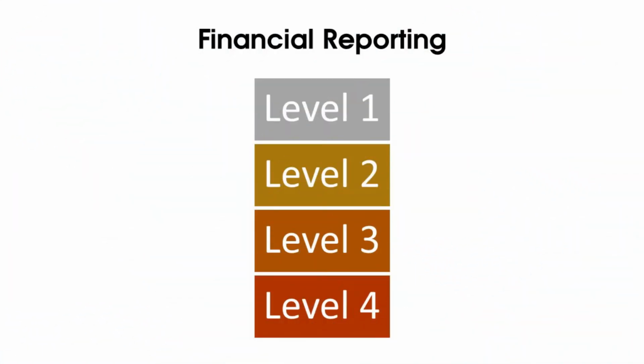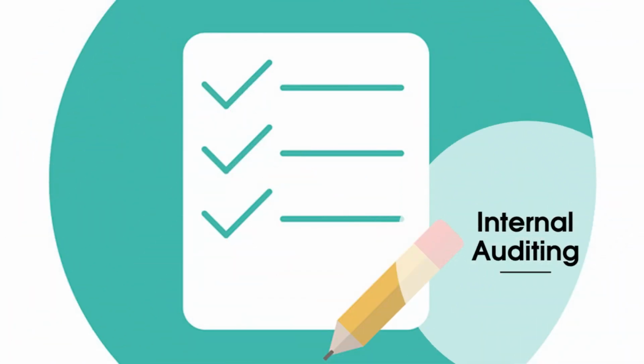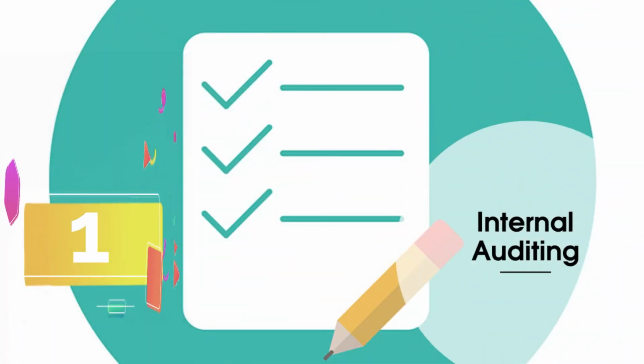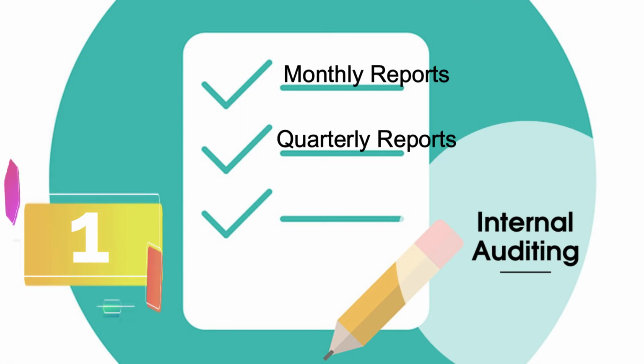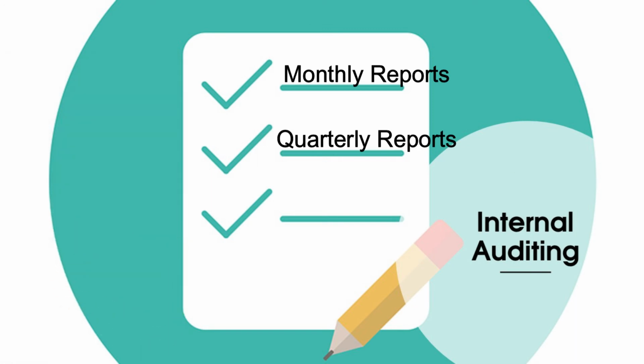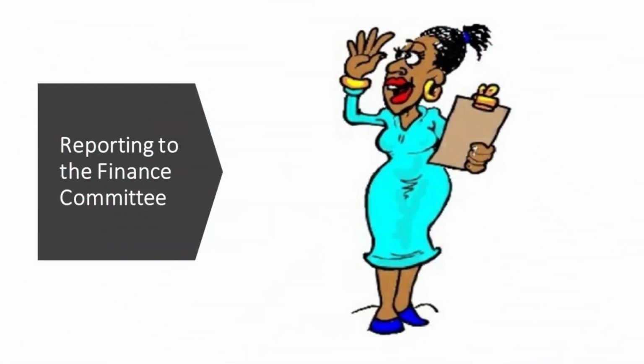4 levels of financial reporting take place within a school. The first level of report is called internal auditing. This means that the finance officer must prepare monthly and quarterly financial reports. The treasurer should present the monthly finance report to the finance committee and the quarterly report to the SGB. Any deviation from the budget must be approved by the SGB.